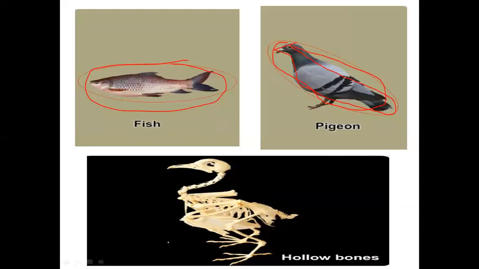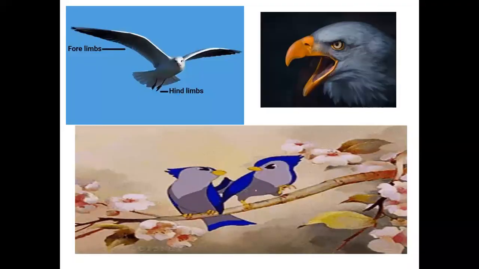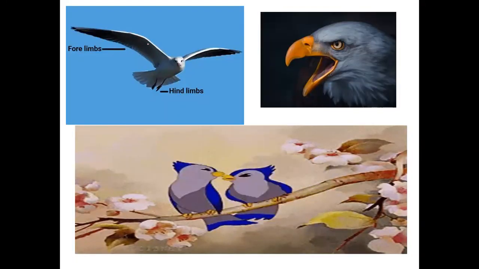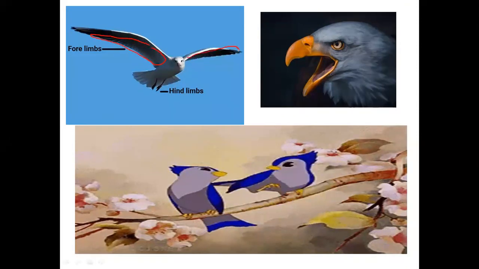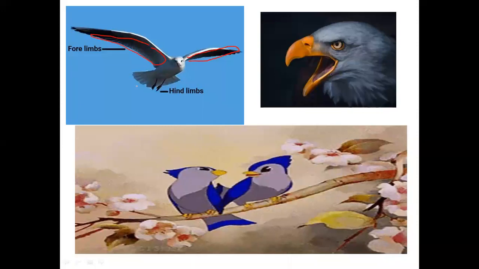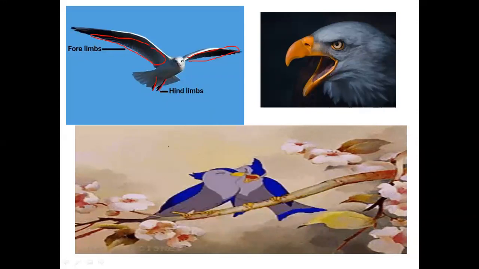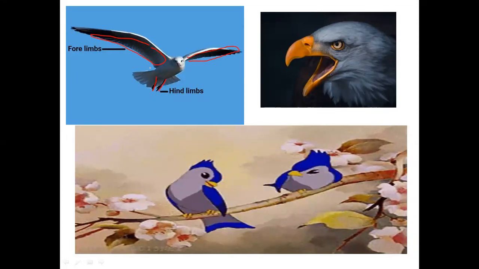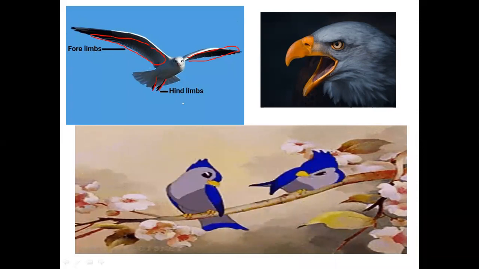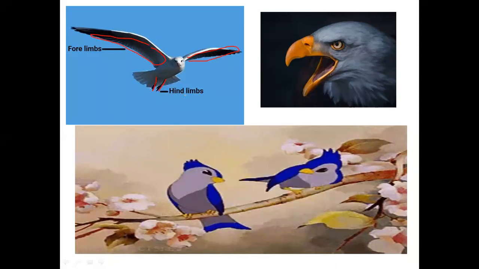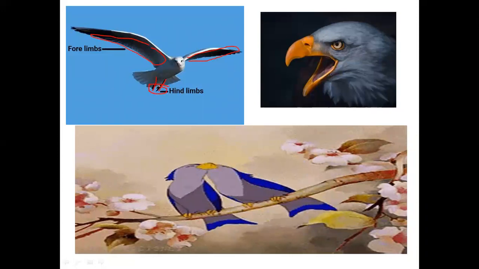And they have hollow bones. Due to these hollow bones, their weight is less, so that they can fly easily in the sky. You can see in the picture, their four limbs are modified into wings, and hind limbs help them in walking and holding the branches of a tree firmly, that is perching. In the case of an eagle, they help in piercing, tearing the flesh with the help of their feet.